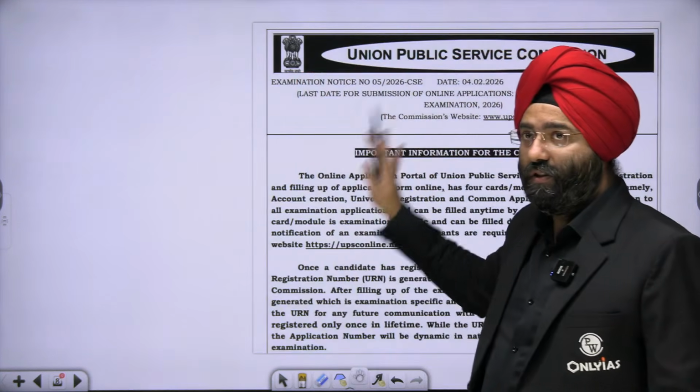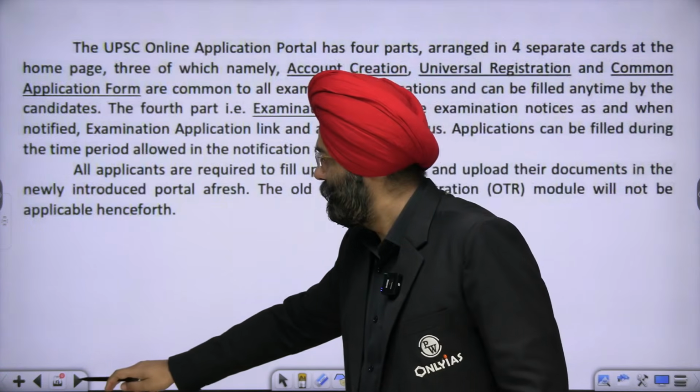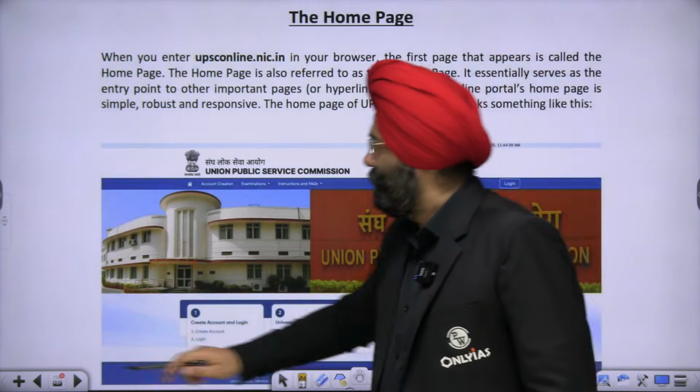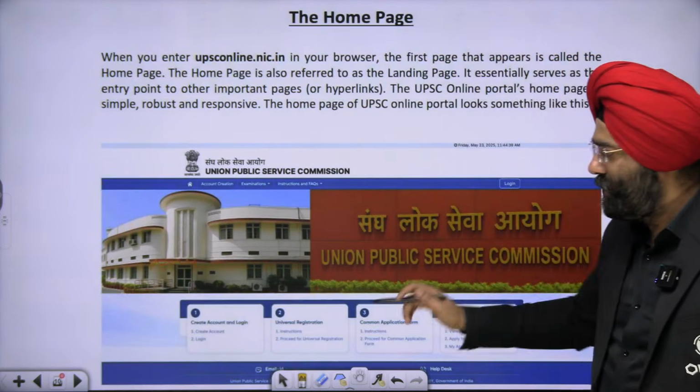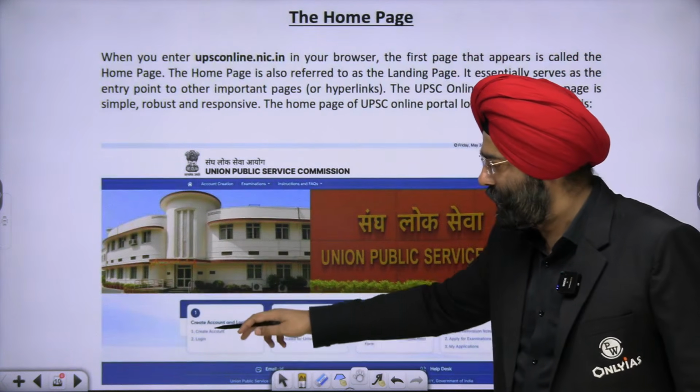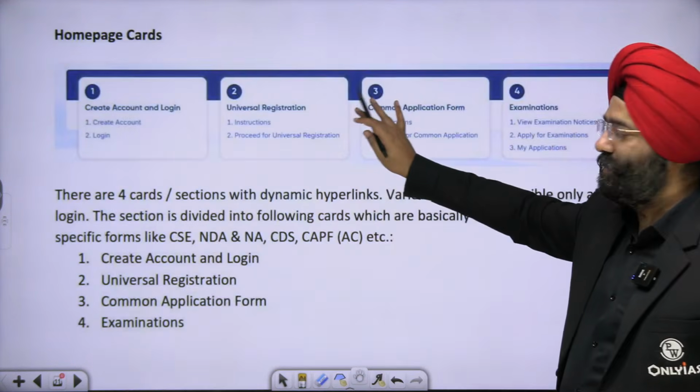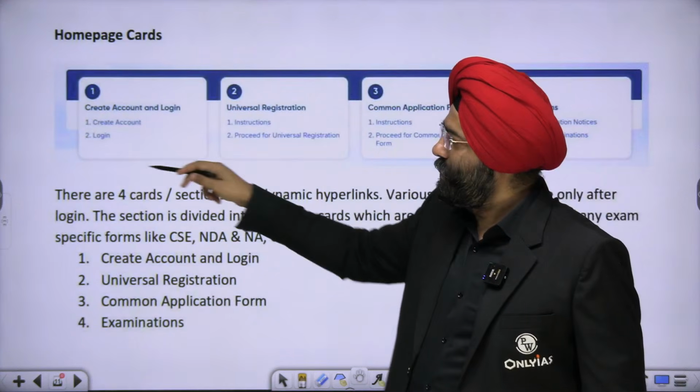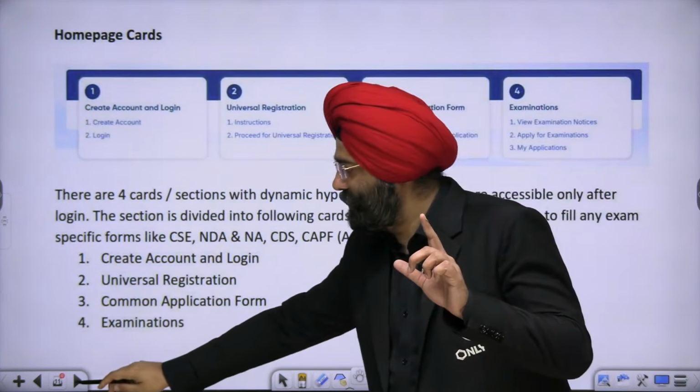This is basically a representation of the notification which you can download, right? Okay. So this is a screenshot. Where were we? Create account and login. So this is the thing. So when you create an account, again, what 4 steps are involved here?